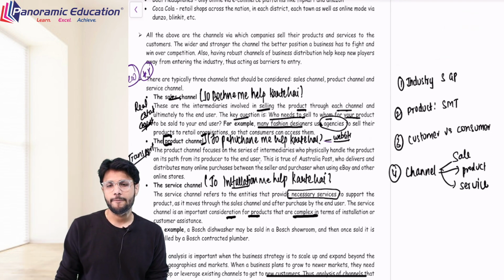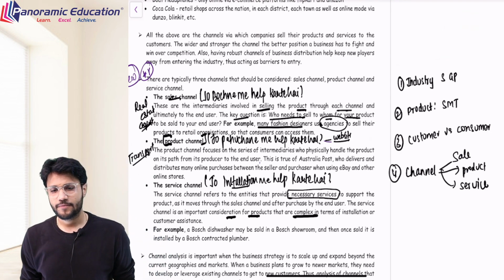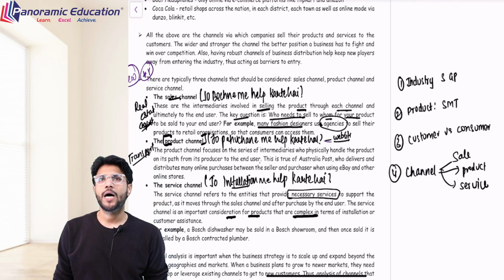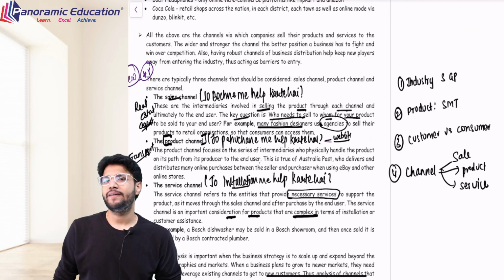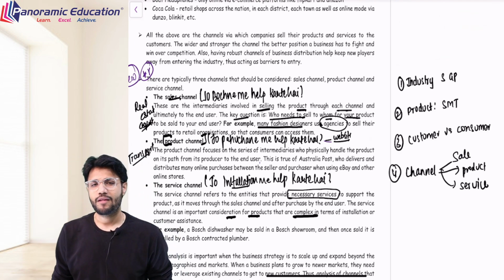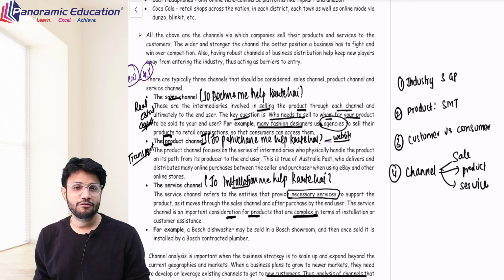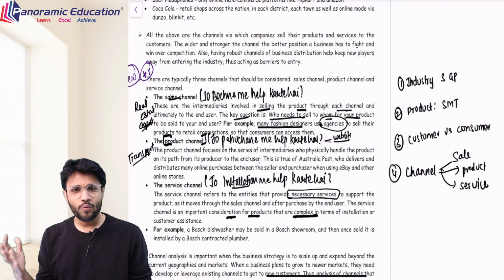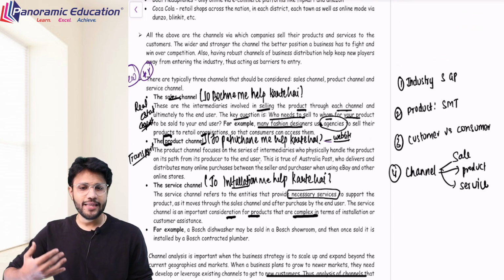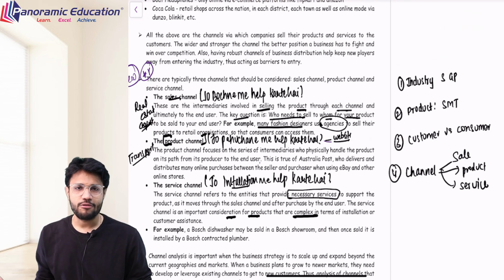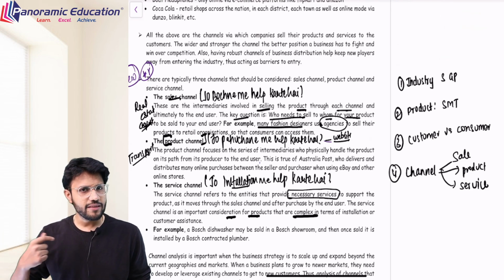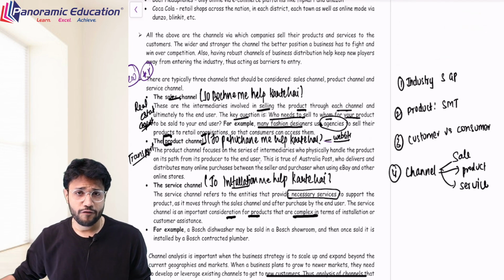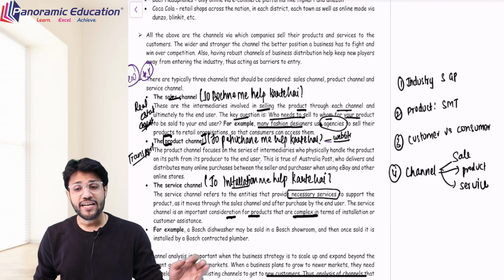Sir, what is product channel? Well, product channel is your transport channel, that is how you deliver the product from your location to the customer. For example, everybody has seen the TV. If you see TV after 12 at midnight, you will get the ad of Naptol Liya Kya. Now, Naptol sells certain products, but they do not have physical stores in every location. They just give advertisements on TV. And if you order from them, the product channel is everything, that is how they deliver from their location to your location. So that is your transport system.